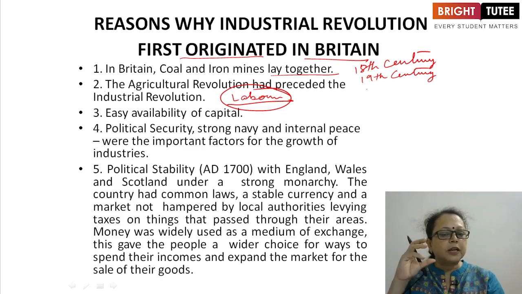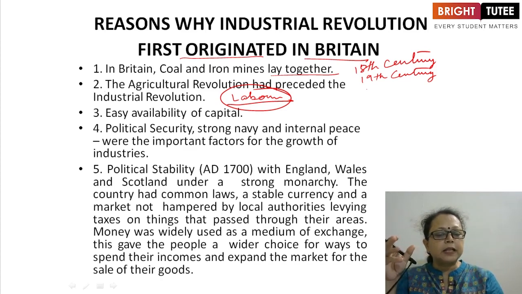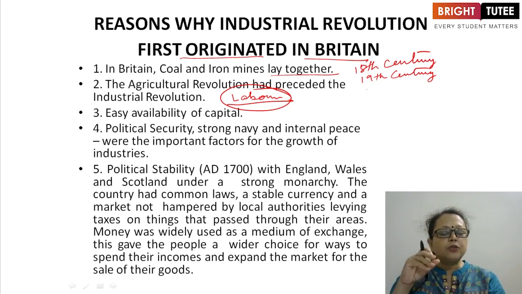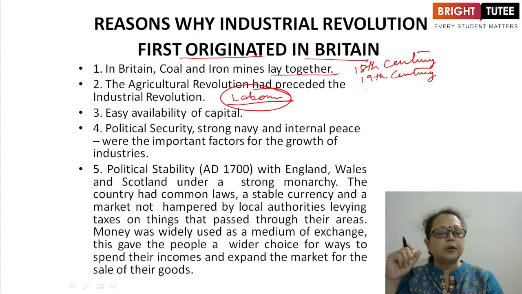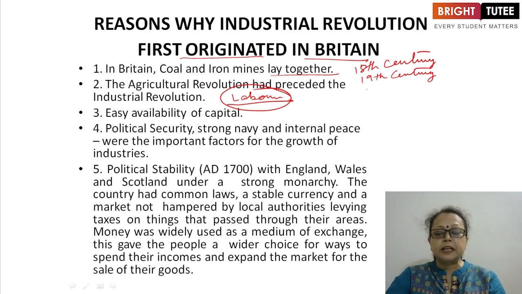In the small towns, the most of the population who were involved in the cultivation of land were now unemployed. So in search of jobs, they started moving towards the towns and cities, towards the industrial towns. Then next comes something very important. First of all, resources, which come under natural resources. Coal and iron mines were available. Second, we have discussed the labor.